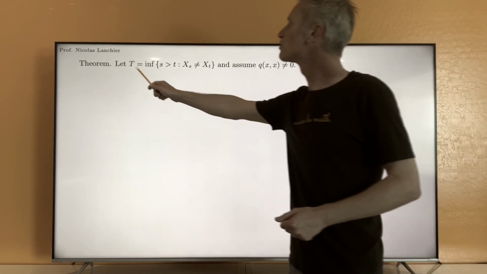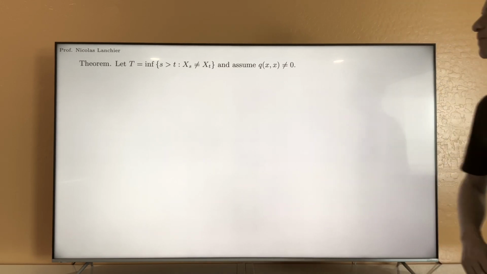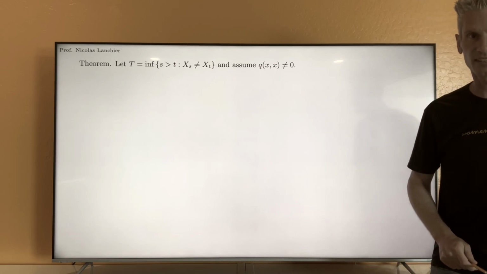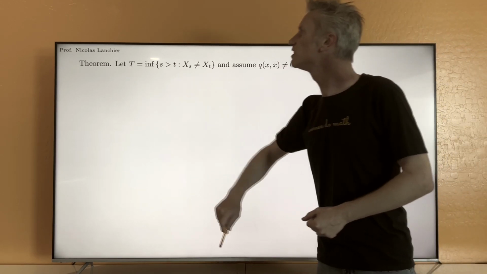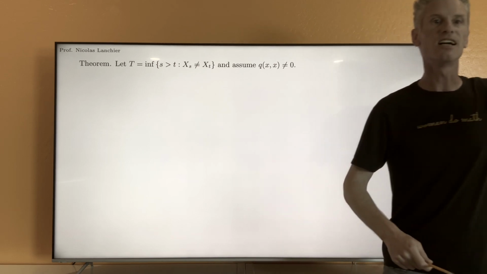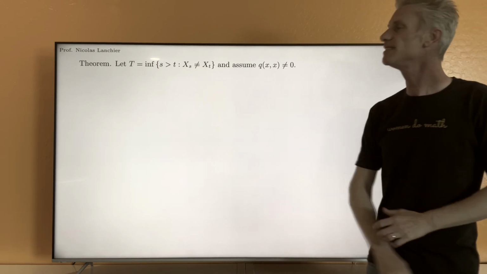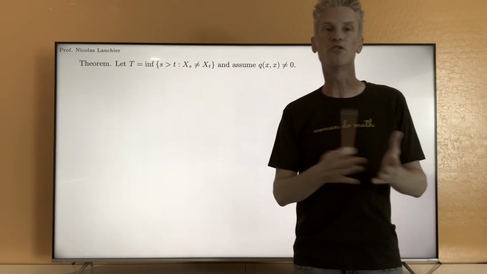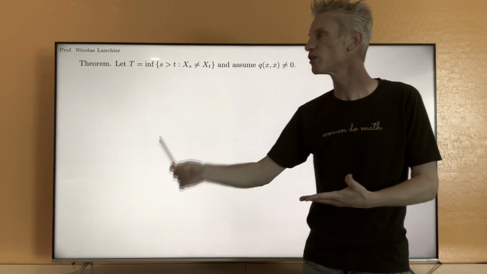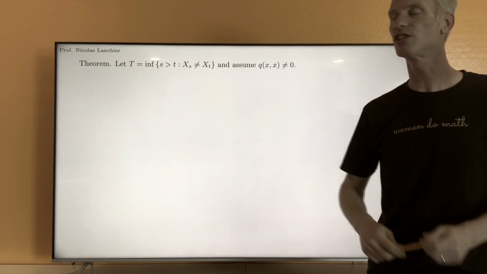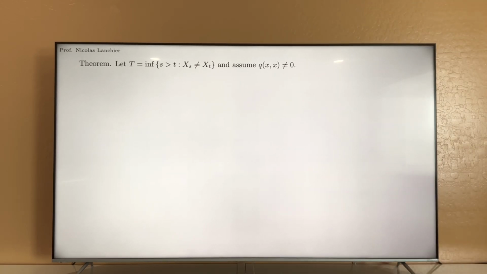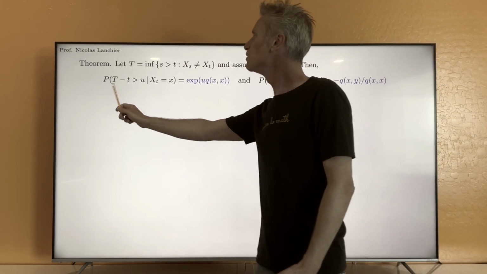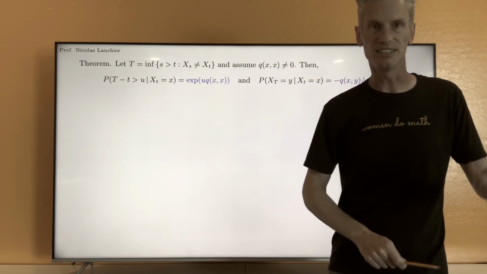Then I'm going to also introduce this time T. So, like in the previous slide, think of little t as the present time, and capital T is the smallest s larger than t, such that Xs is different from Xt. That's exactly the time to the next jump. That's the time of the first jump strictly after time t. And the theorem we want to prove says the following. We look first at capital T minus little t.